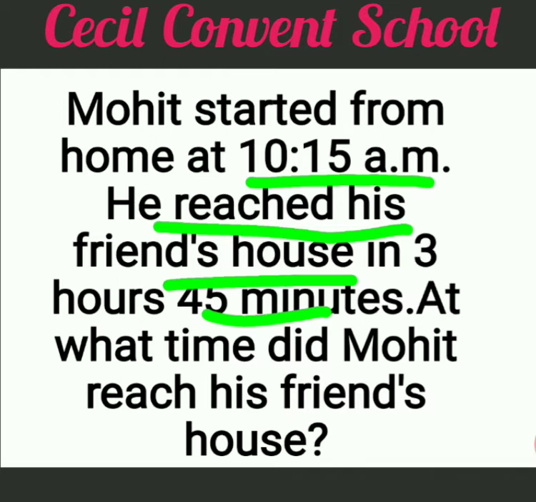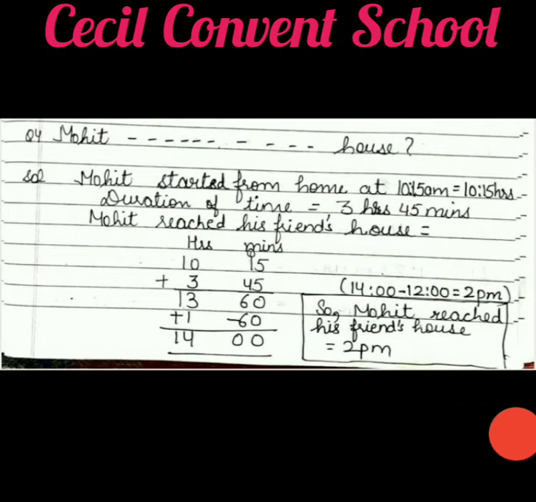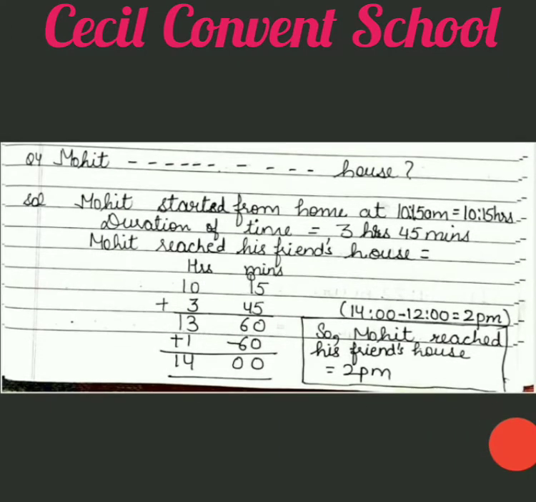Because when hours are given, definitely that will be a duration of time. And at what time? They ask you not how long, but at what time he reaches his friend's house. So in this case also you have to add, as we have done in the first question. Clear? So see the first line. Mohit started from home at 10:15 a.m. So again we convert into 24-hour clock. That answer will be 10:15 hours.